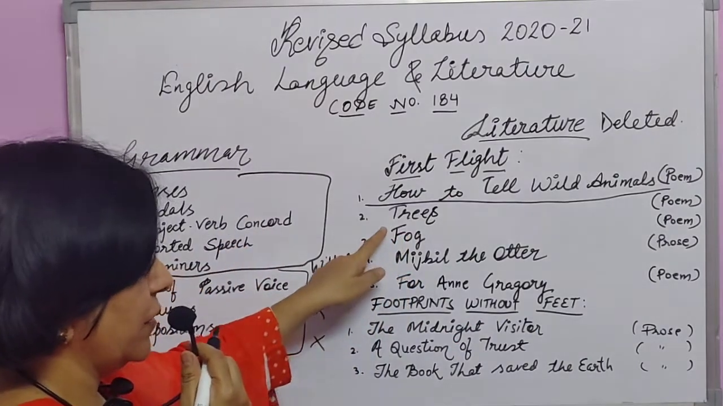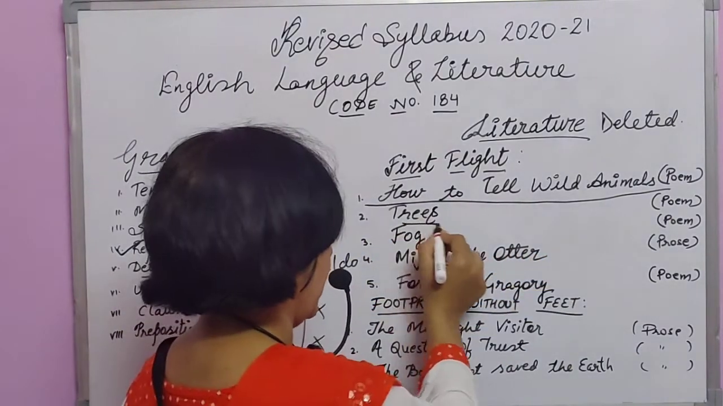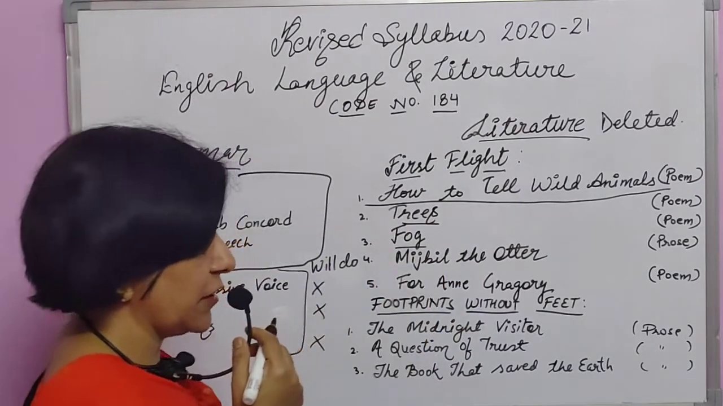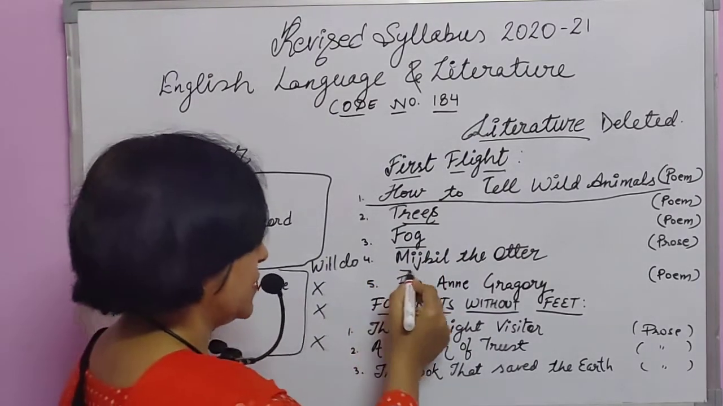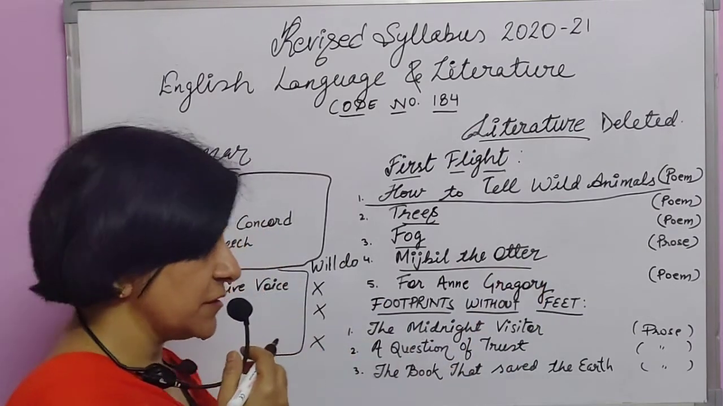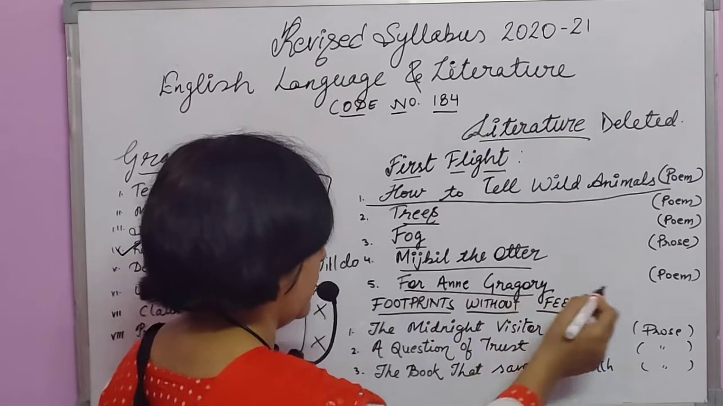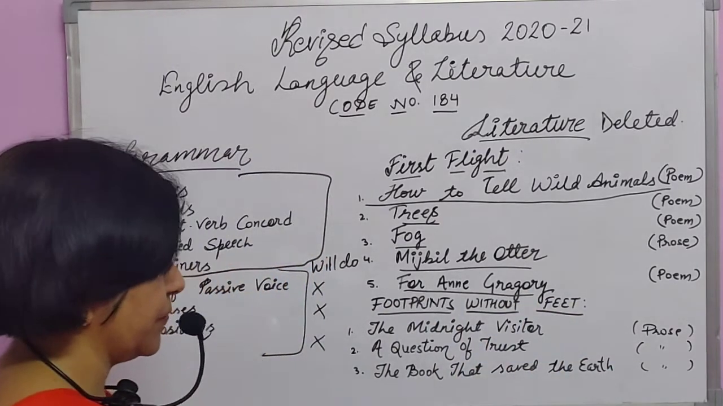Trees, again this is also a poem. It is deleted. Fog, this is also a poem. It is deleted. Mijbil the Otter, it's a prose. It is deleted. And for Anne Gregory, the poem is deleted.